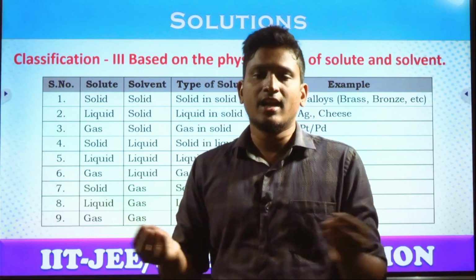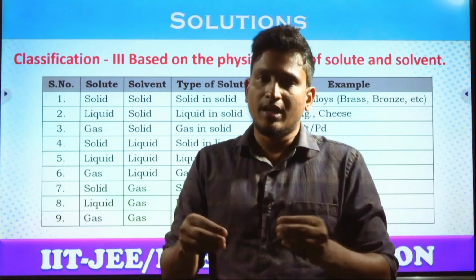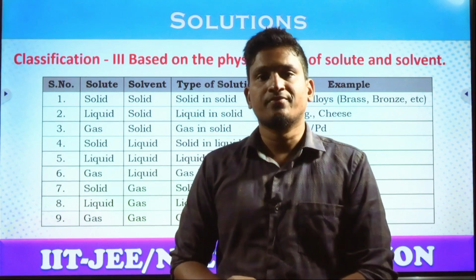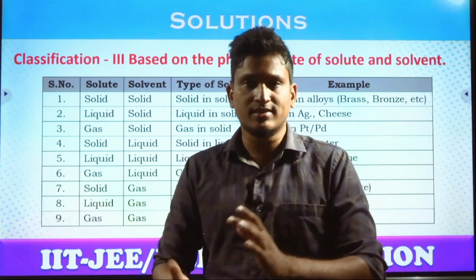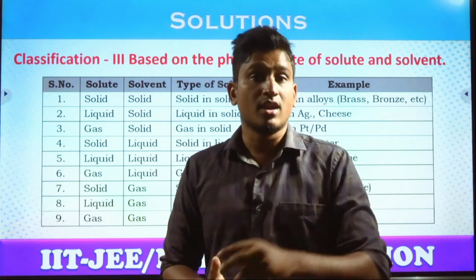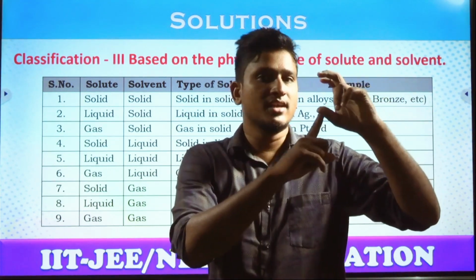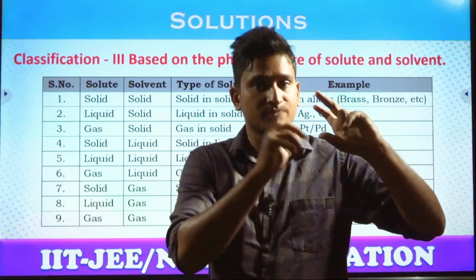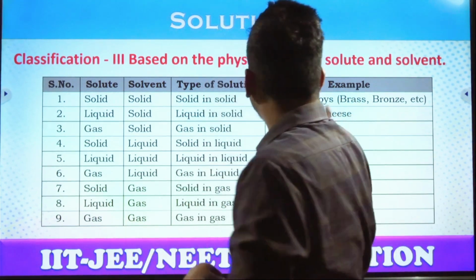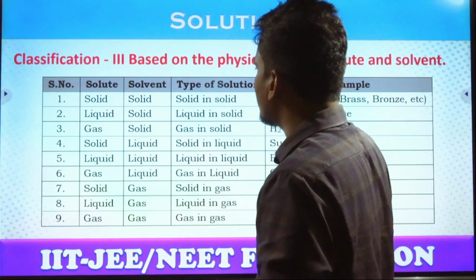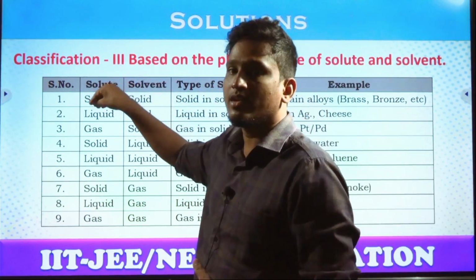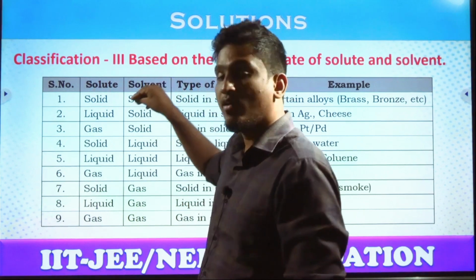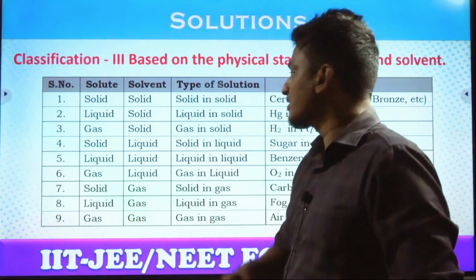Correct. After melting, if you mix these two metals, they will mix in the fused state, the molten state. Again, if you solidify, now that is a solid. Now that solid contains a mixture of metals or not, students? That is the solid-solid combination. Generally, we have alloys as examples, and this type is called solid in solid. Why? Because here the smaller quantity is solid, and the higher quantity is also solid. So this type of solution is called solid in solid.